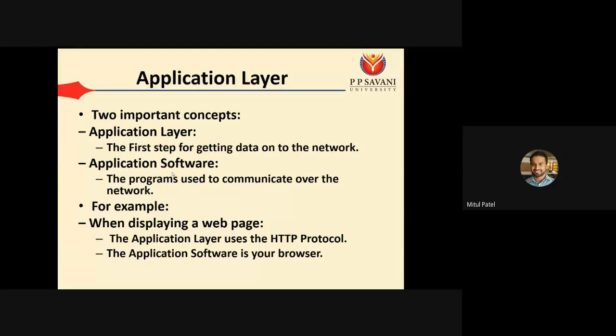Okay, so we can say that whatever protocols are on the application layer can directly communicate with the transport layer protocol. For example, let's say TCP can communicate with HTTP. Same way UDP can communicate with HTTP. So whatever data is going to be generated by HTTP will be delivered to the transport layer. Transport layer will create the message, then the network layer will create the packet, then frame and bits, and then signals are going to be transmitted. Okay.